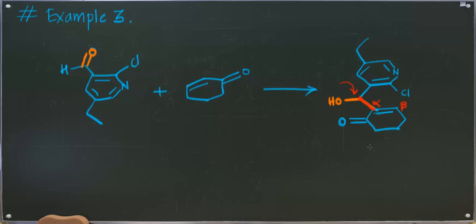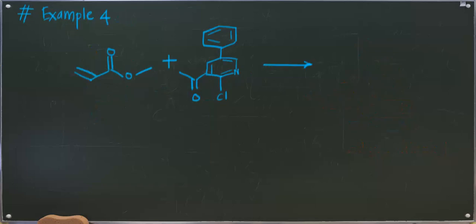The overall product is an allylic alcohol. So this is the allylic alcohol functional group that we are getting. Now let's move on to the next example. The next example is this.